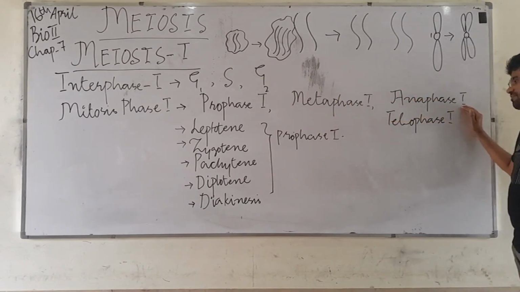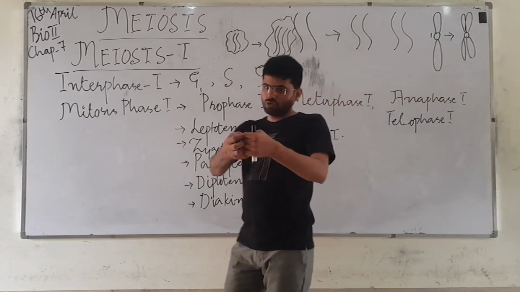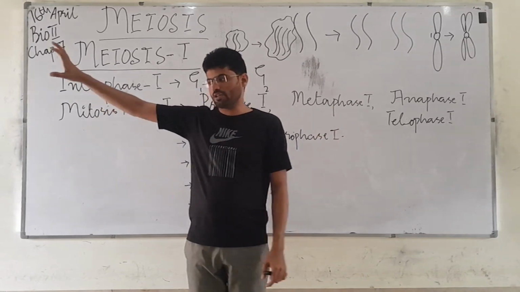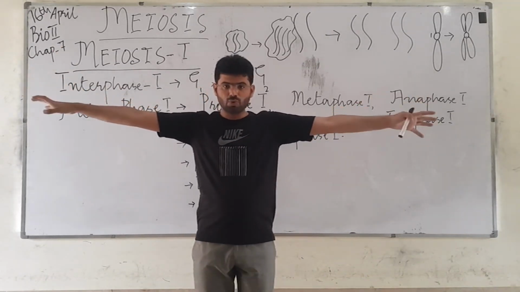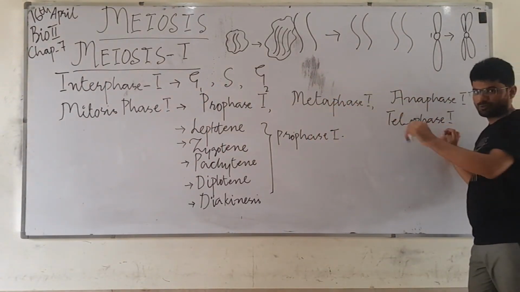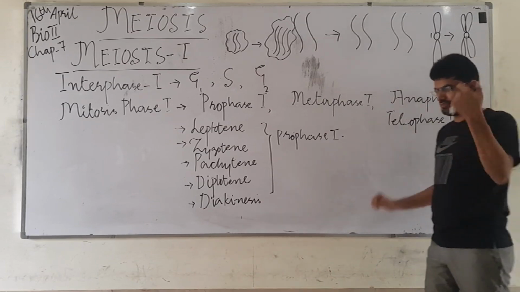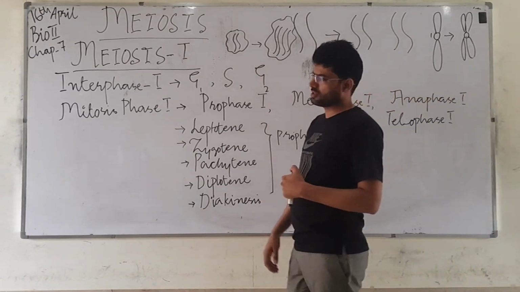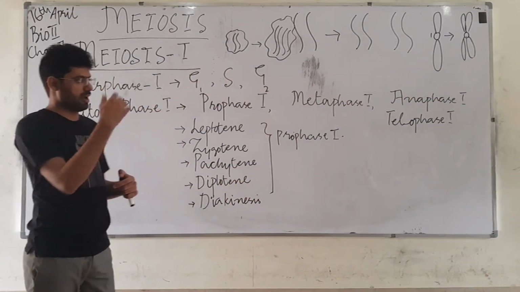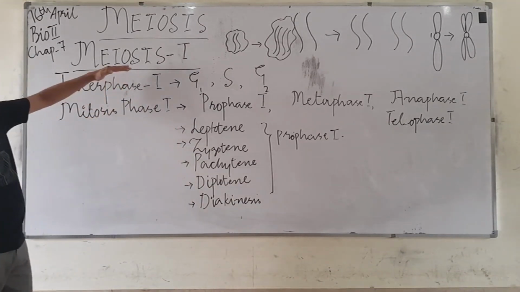Anaphase 1 only involves the movement of the chromosomes to their respective poles, but this is also somewhat different from mitosis. Telophase is the same in mitosis and meiosis: the reappearance of the nuclear membrane and the nucleolus. So this is an introduction to meiosis 1.